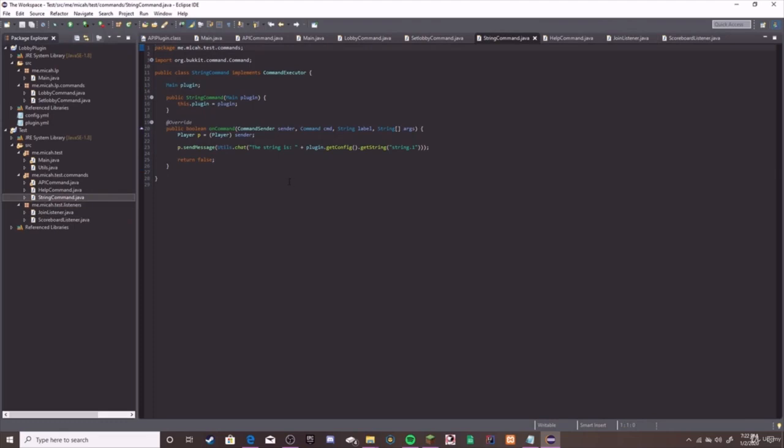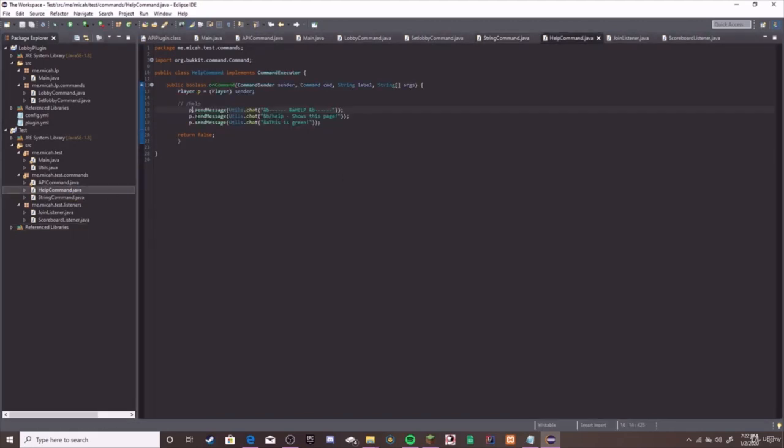Another thing we did was we got the strings, so this was the easy part of the config. What we would do was get a string from the config, and then send that message to the player. Here was the first command I believe we made, which was really just explaining how everything worked. This just sends a simple help message to the player.